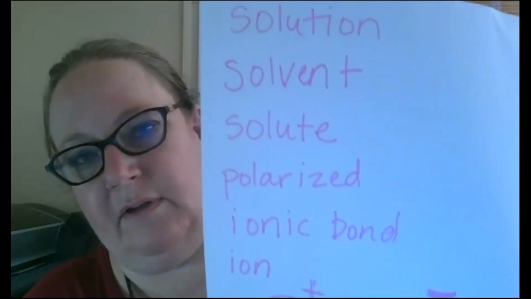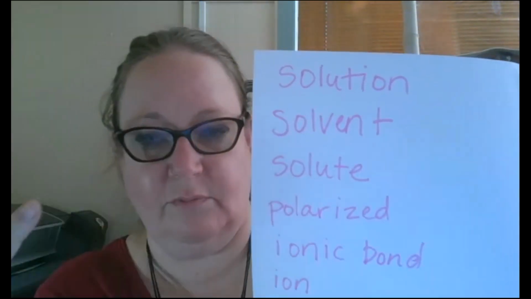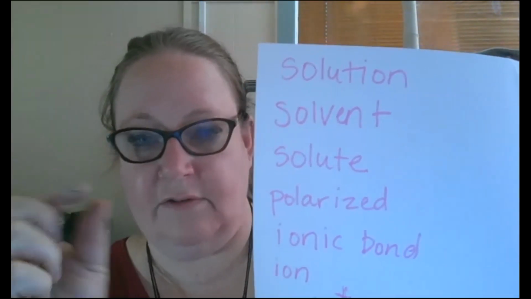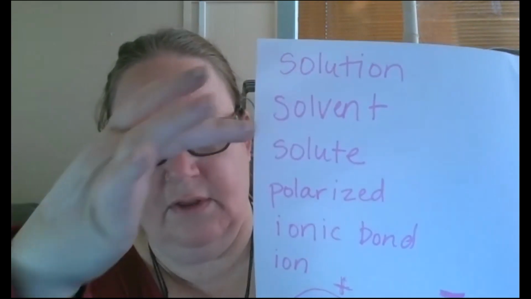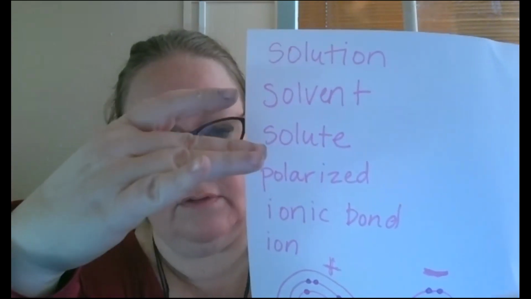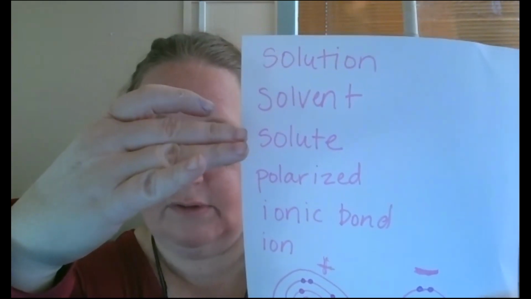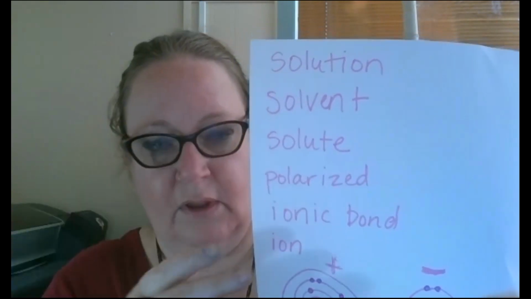Okay, so hopefully that helped make sense. Like I said, we talked about these terms. We talked about a solution. A solution is when it's mixed together and creates one solid thing, not just pieces of stuff next to each other. A solvent is the one that does the dissolving, so water is a good solvent. A solute is the thing that gets dissolved. The example we used in the video was salt. That's an example of a solute.